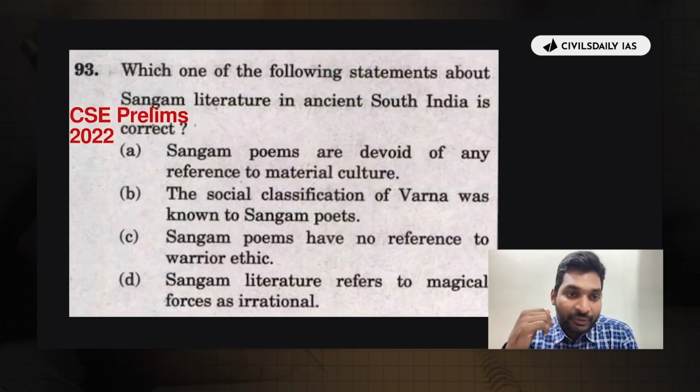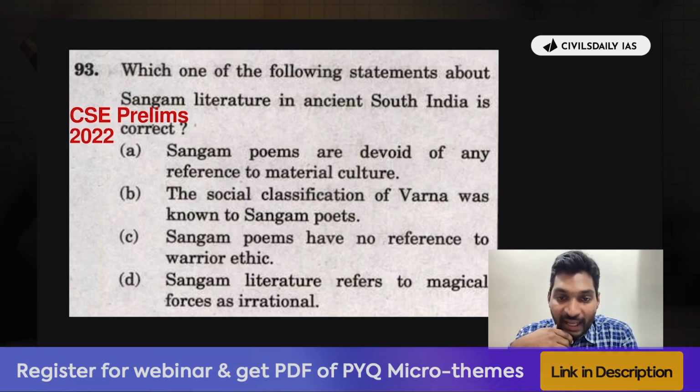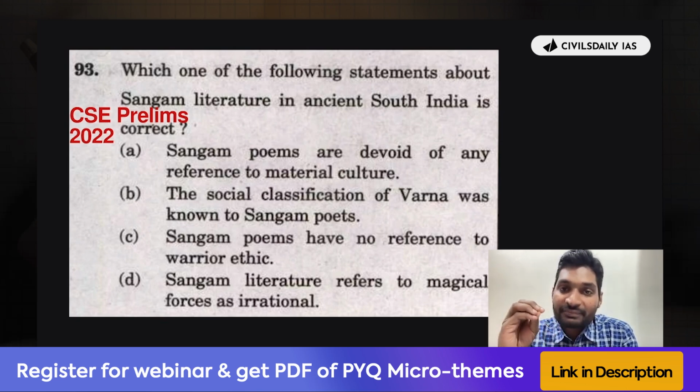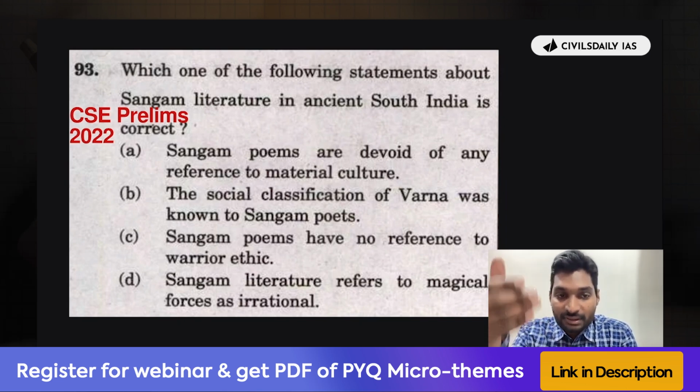Now in CSC Prelims 2022, UPSC had asked this question on Sangam literature, and among the given four options, option C said that Sangam poems have no reference to warrior ethics. मतलब warrior ethics का कोई reference है ही नहीं Sangam poems में. This was what the option contained. This was the wrong option. Nonetheless, it was contained as one of the options by UPSC.